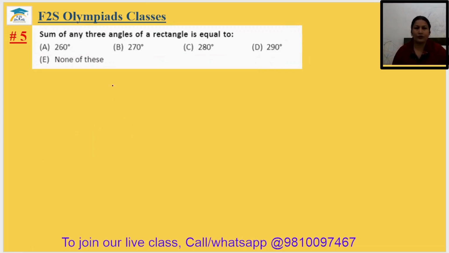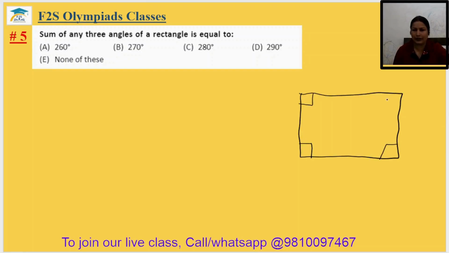Question number 5. Sum of any three angles of a rectangle is equal to. So in a rectangle, all the angles are of 90 degree. So 90 plus 90 plus 90. Actually, we have to just add three 90s. It will be 270 degree. Option B. Fifth answer is option B.